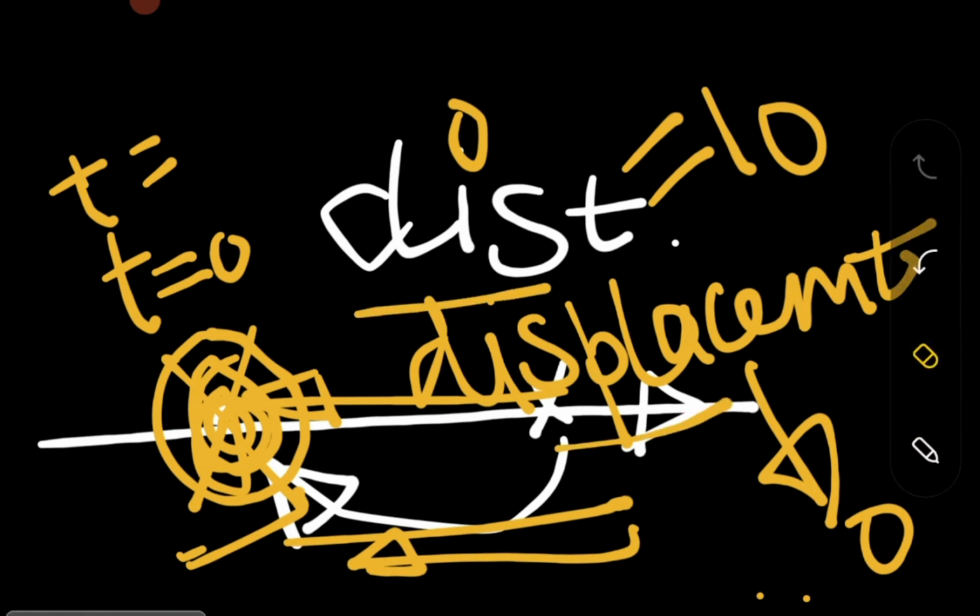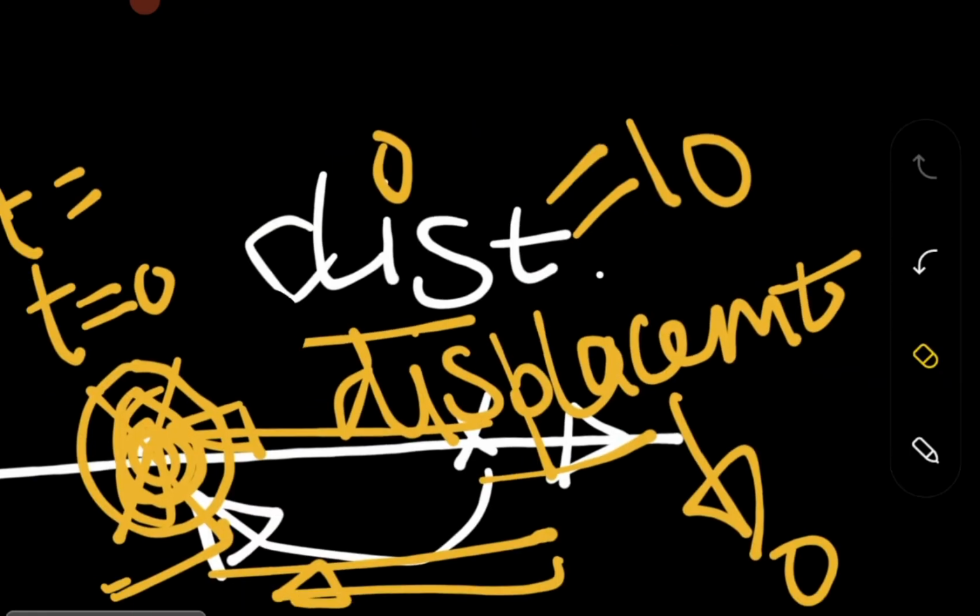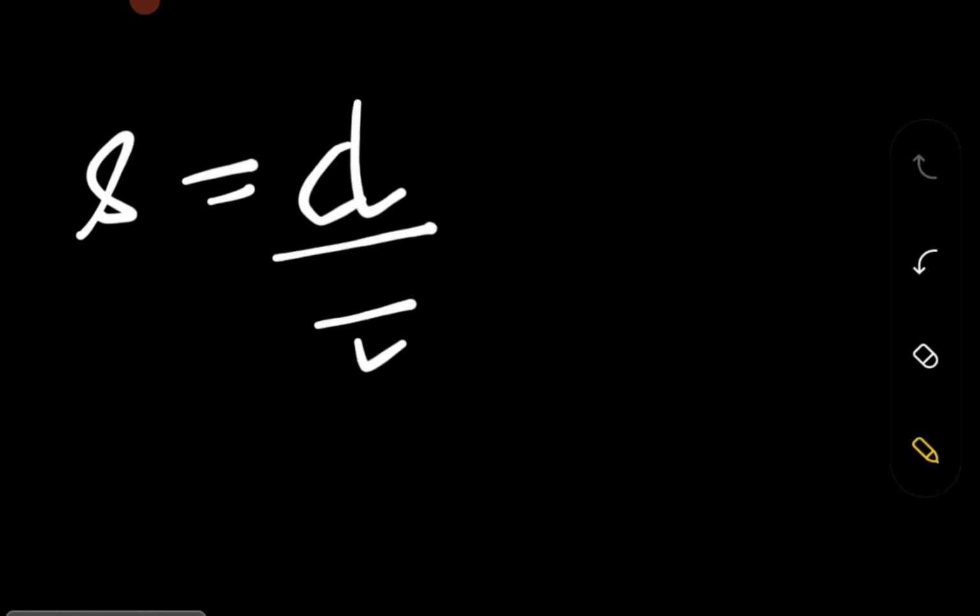In the junior section you learned a formula which is called speed. Now we are going to redefine that. So what is speed? If I ask you what speed is, your answer should be that speed is distance upon time, the particular distance that I have covered divided by time.